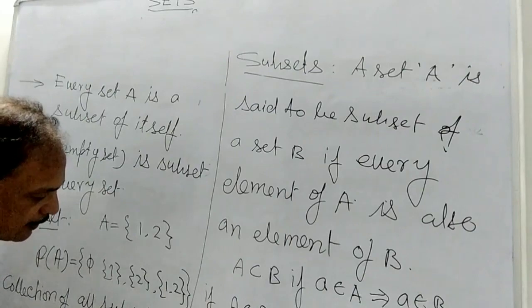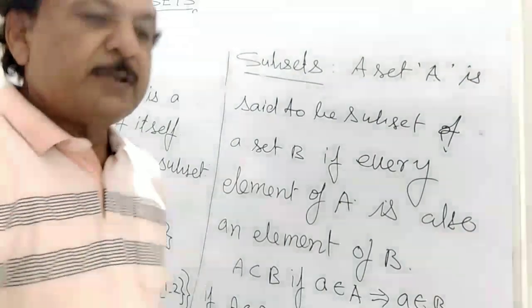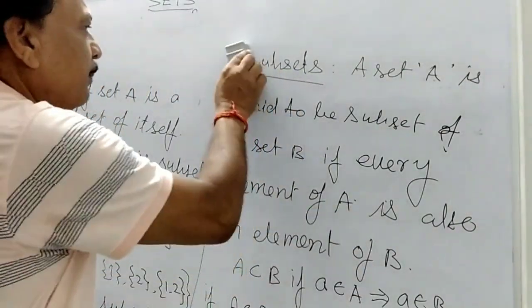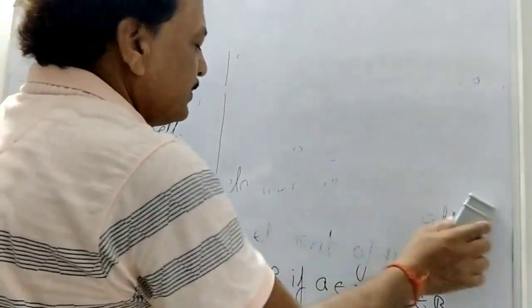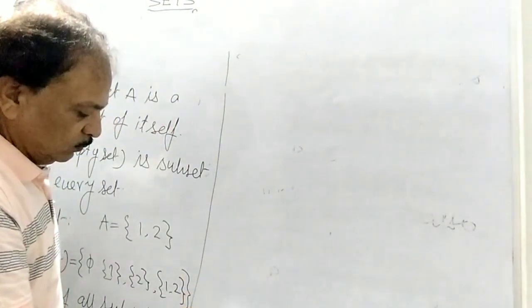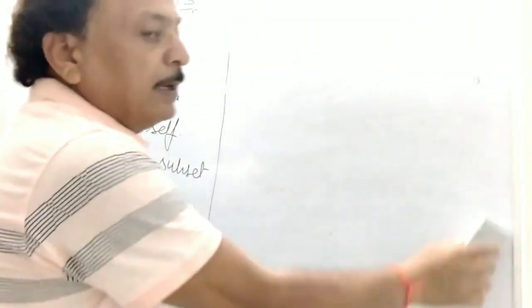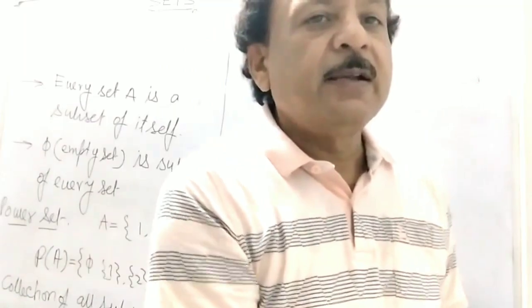The collection of all subsets of a set is called the power set.